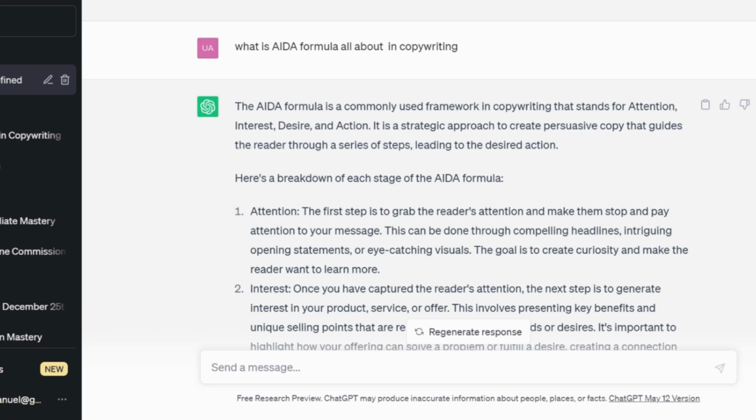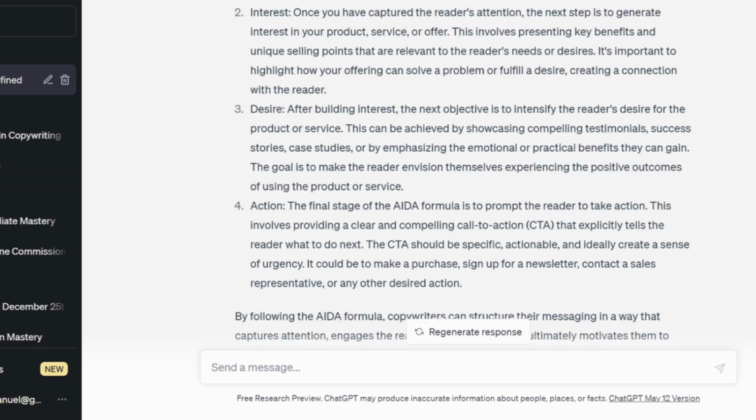Then after that is to move to desire. Your interest is to lead them to desire, after you have given a short highlight about the solution, about how your product is going to solve their problem.